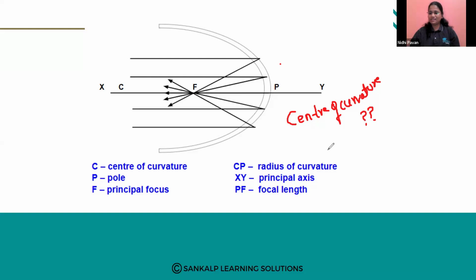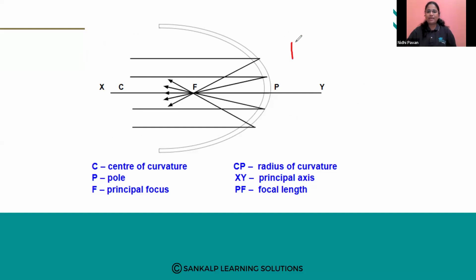So most of you answered it correctly. It is the center of a sphere. What we have taken here is a concave mirror, whatever image you are seeing. This concave mirror will be the part of what? It will be the part of one sphere. So let us take it like this. The center of that sphere will be the center of curvature. Very good. Atish answered it. Most of you answered it correctly.